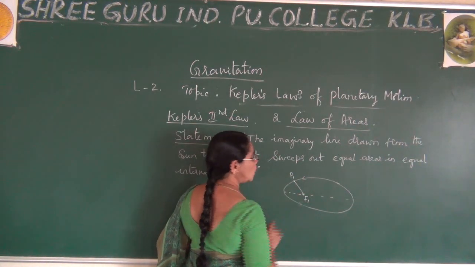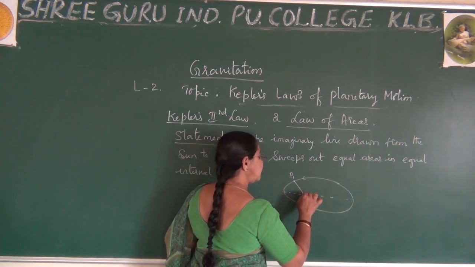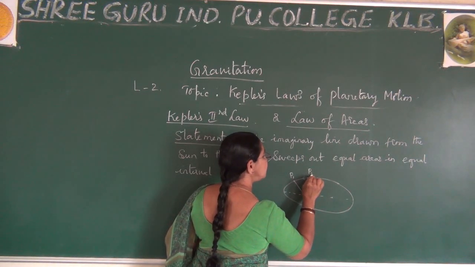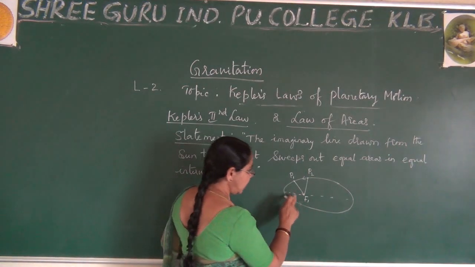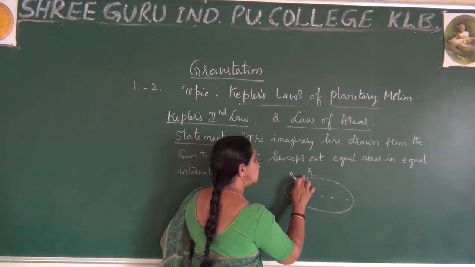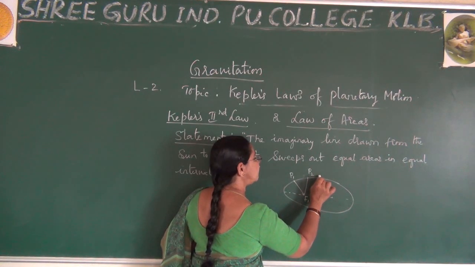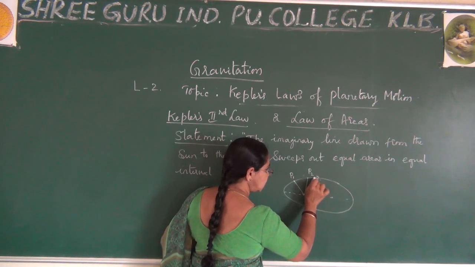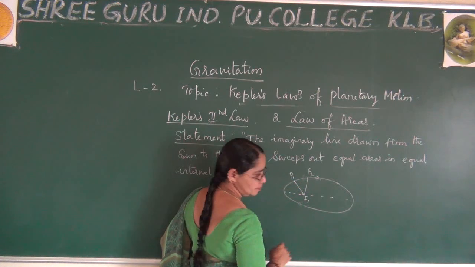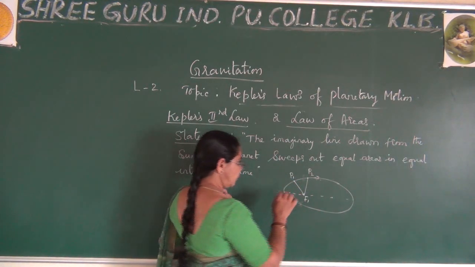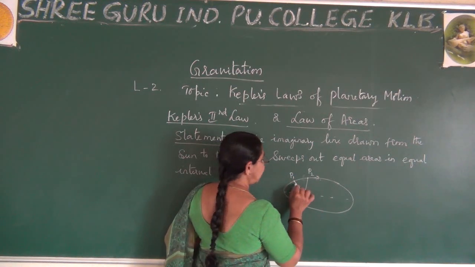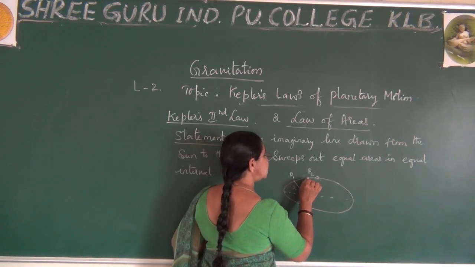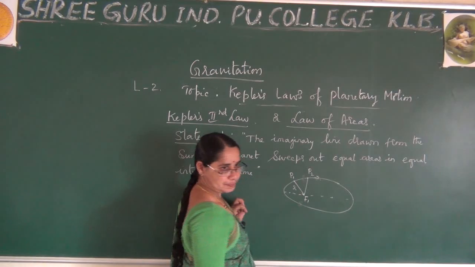Now after one day, let me say after one day, it has reached the point here. This is P2. If it is moving around in this direction, I can observe this is P1 to P2. Suppose the one point is P1, where the position vector is represented by R, and it has reached after one day the point P2.